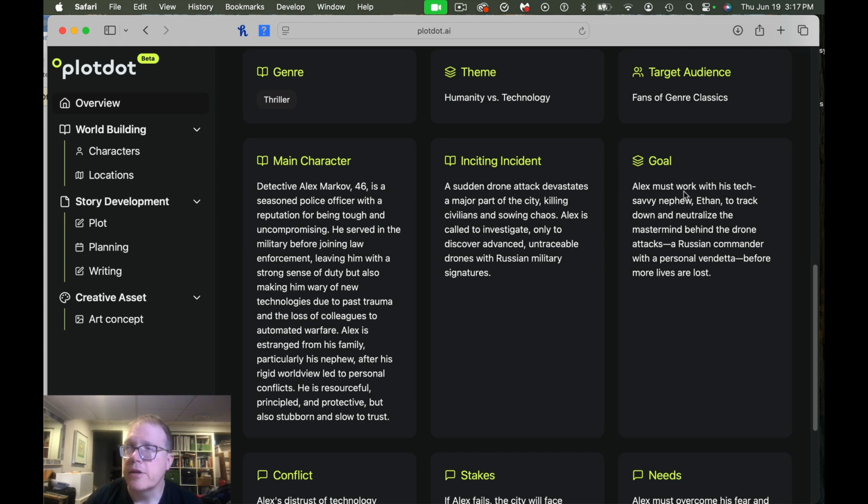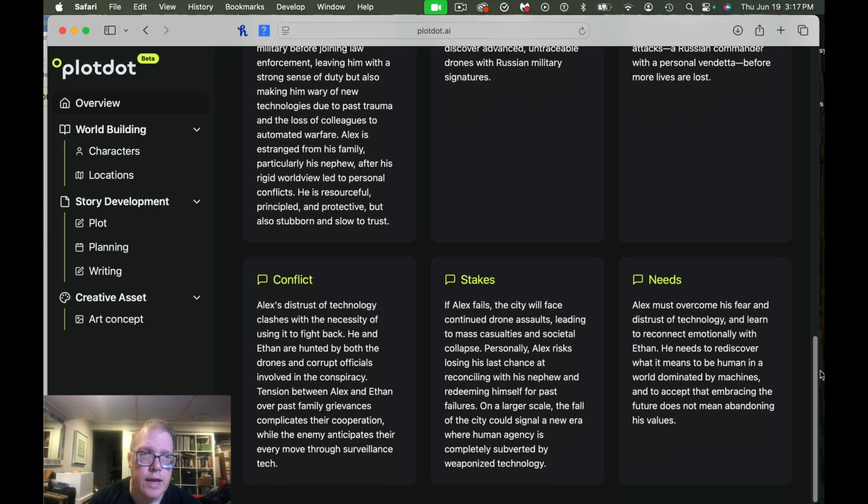So the goal, Alex must work with his technology-savvy Ethan to track down and neutralize the mastermind behind the drone attacks. Perfect. Conflict. Alex's distrust of technology clashes with the necessity of using it to fight back. He and Ethan are hunted by both the drones and corrupt officials involved in the conspiracy. Interesting. I hadn't even thought of that particular angle. So the stakes, which we talked about before, and the needs.